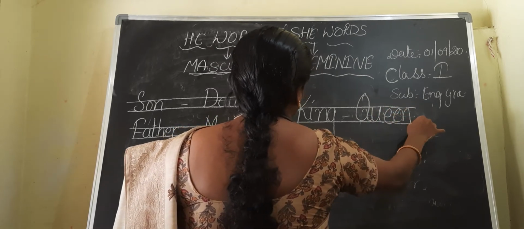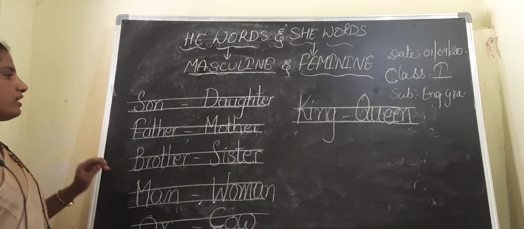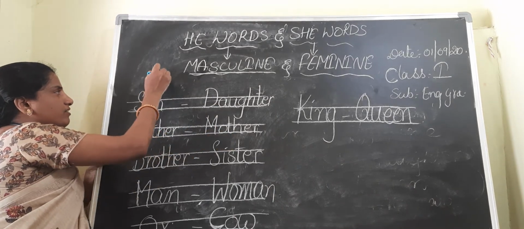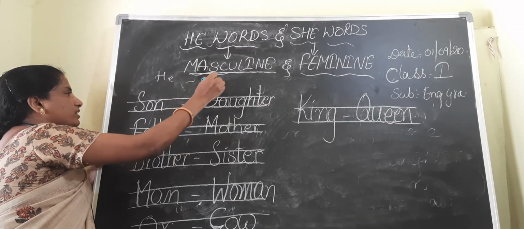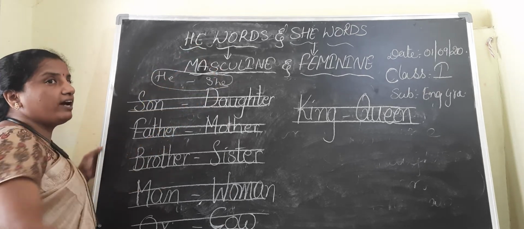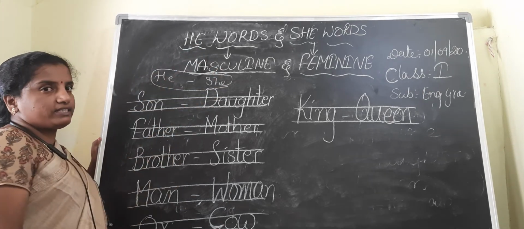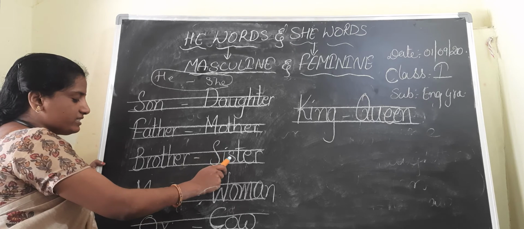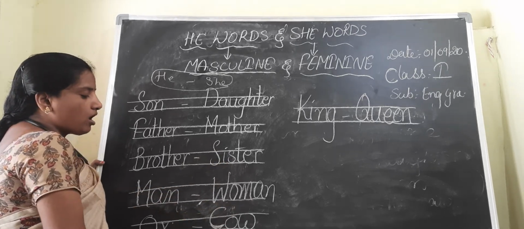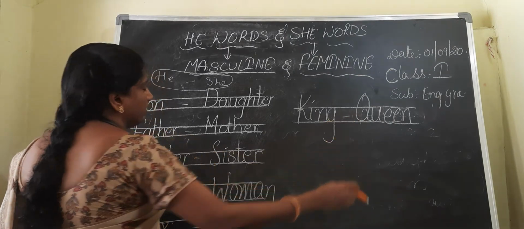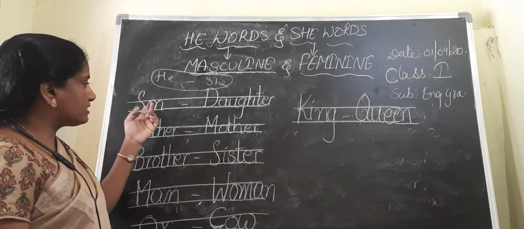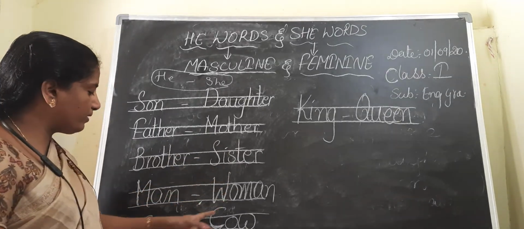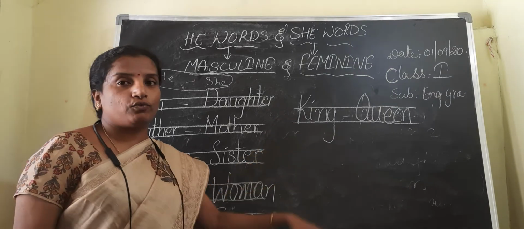Whenever you are writing in the notebook, you have to be very careful. See how I wrote son, daughter, father, mother. They gave the he word here and I gave the she word. Next Roman numeral, they will give the she word and we have to write the he word. Before that, once see: son, daughter, father, mother, brother, sister, man, women, ox, cow, king, queen. Okay, read again: son, daughter, father, mother, brother, sister, man, women, ox, cow, king, queen.